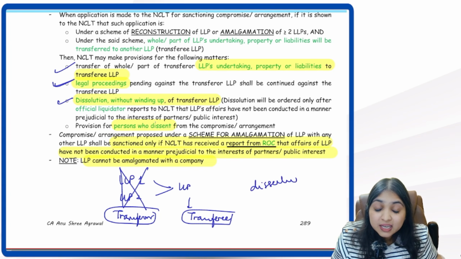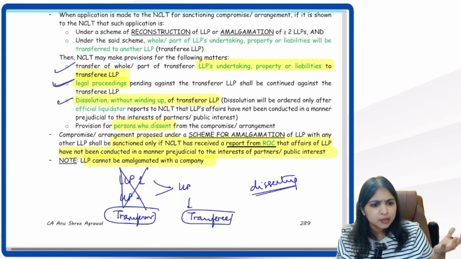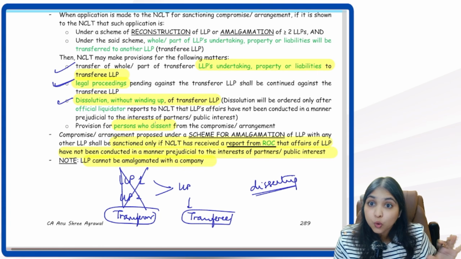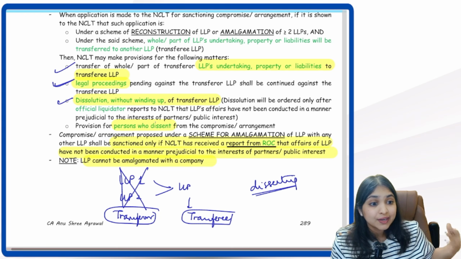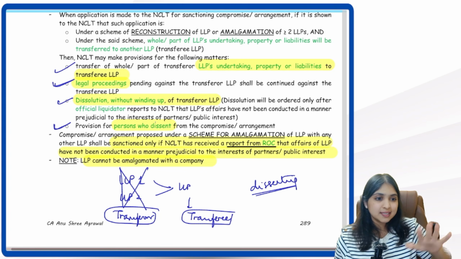Dissenting means what? Dissenting is the opposite of consenting. They are not consenting. They are dissenting. They are not okay with this amalgamation. They are not okay with the reconstruction. So how will we deal with those persons? For that also provision has to be made in NCLT's order.